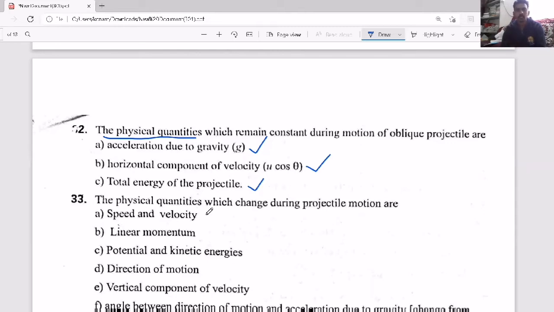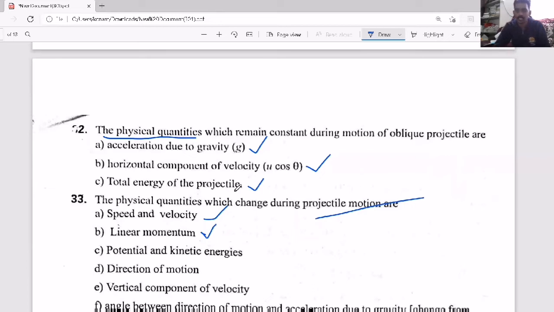Now, the physical quantities which change during projectile motion: one is speed and velocity. Speed changes as well as velocity changes. Obviously, velocity changes means linear momentum also changes. Sorry, just before I said total energy means not only kinetic energy, potential energy also.